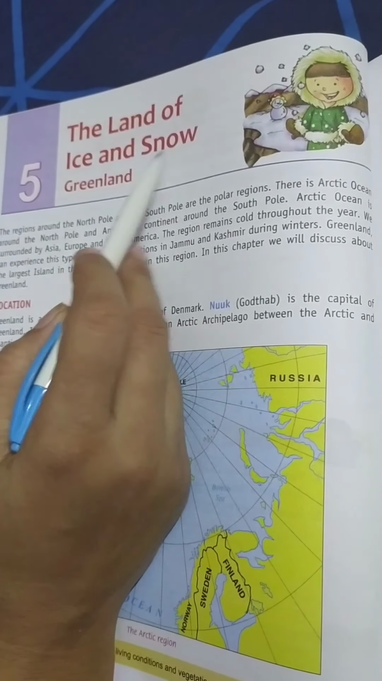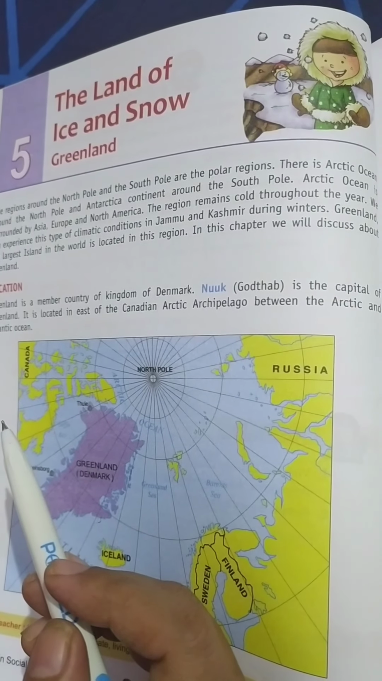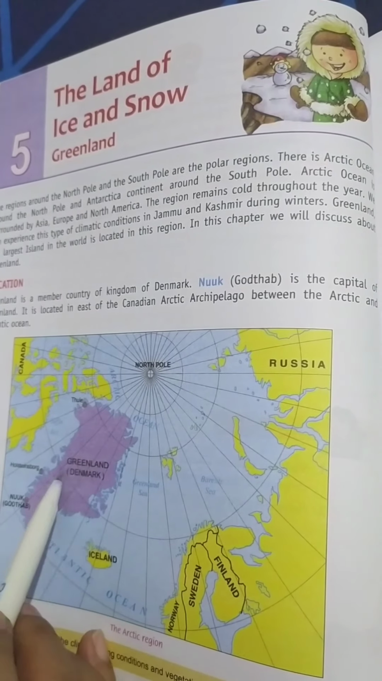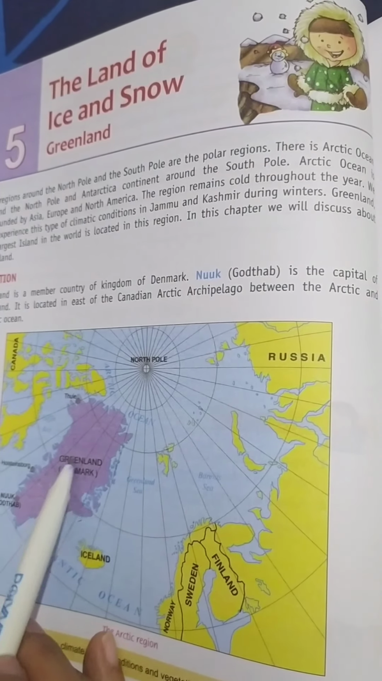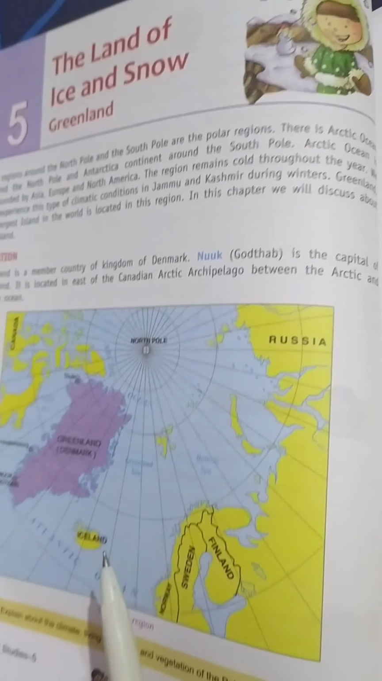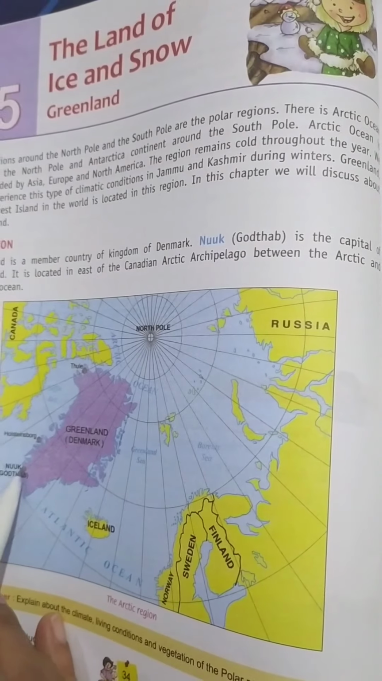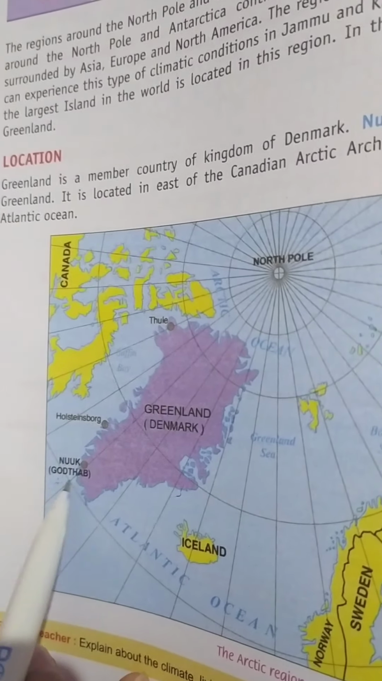It is the land of ice and snow. So, Greenland is the largest island in the world. It is a self-governing province of Denmark. As you can see in the map, this is a part of Denmark, and it is a self-governing province of Denmark. Its capital is Nuuk. And earlier it was known as Gotthard.